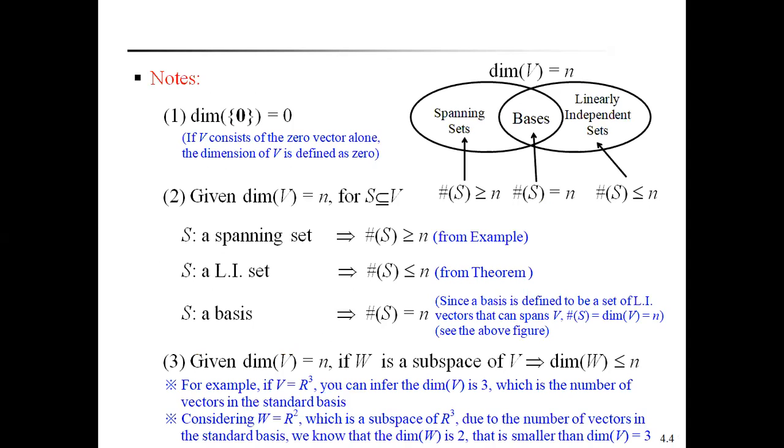Some note points. Dimension of the zero vector space: it contains only the zero vector alone. That's why the dimension of the zero vector space is always zero.